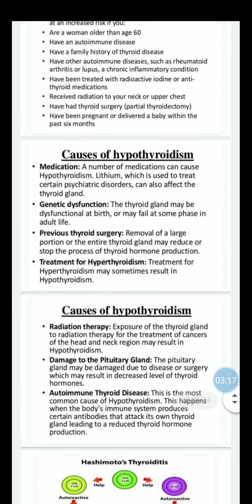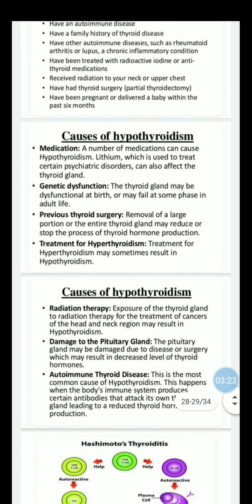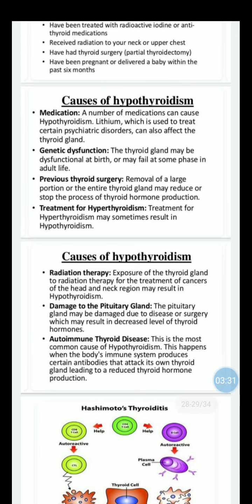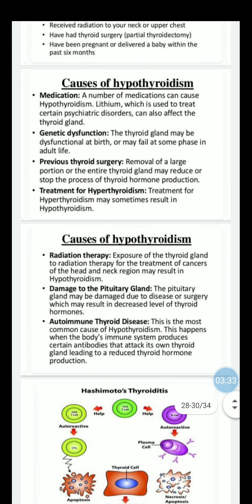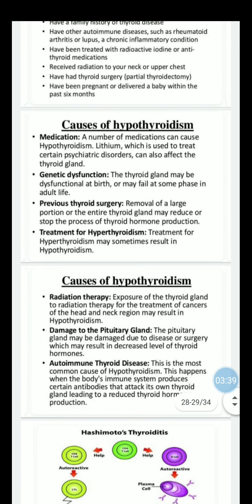Next, the causes of hypothyroidism, which means etiology. First, medication, then genetic dysfunction, previous thyroid surgery, treatment for hyperthyroidism, radiation therapy, damage to the pituitary gland, and autoimmune thyroid disease. We will see them one by one.